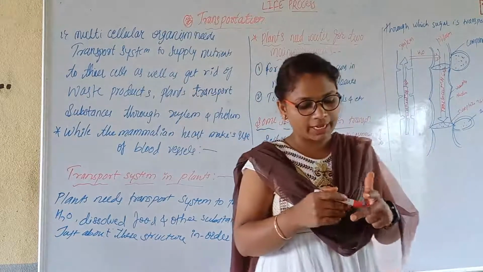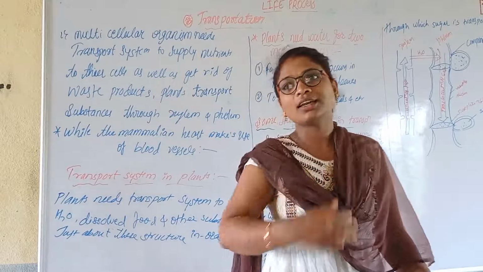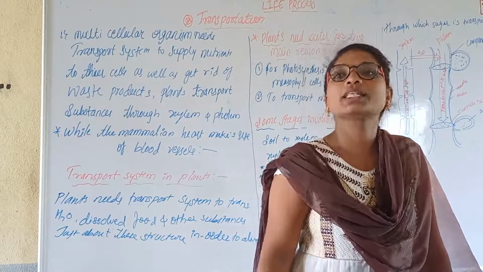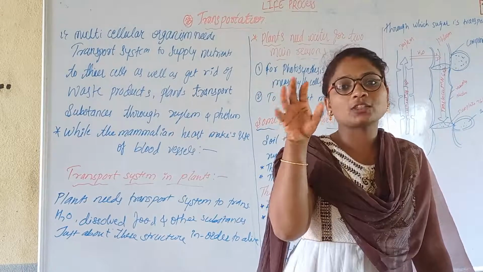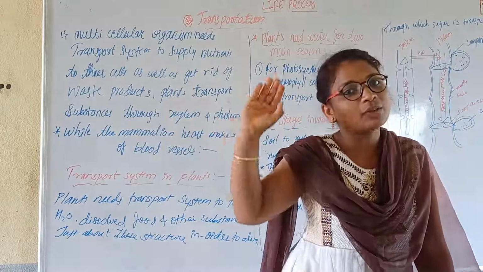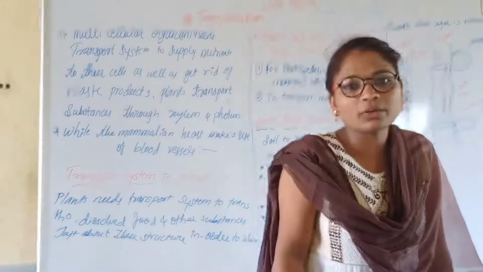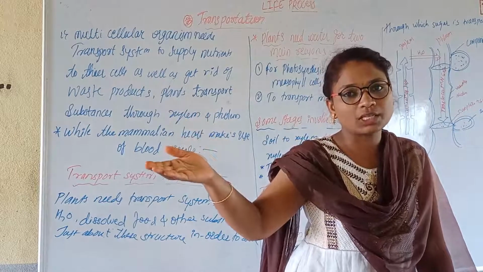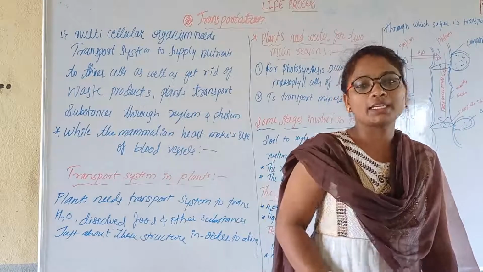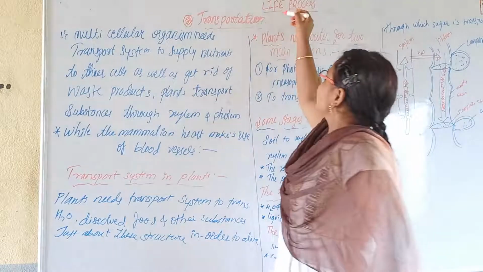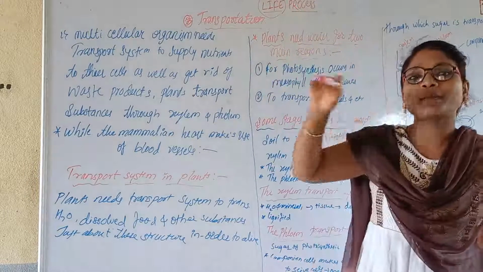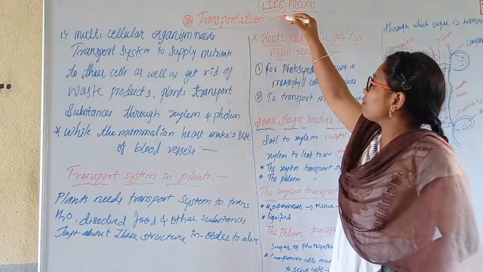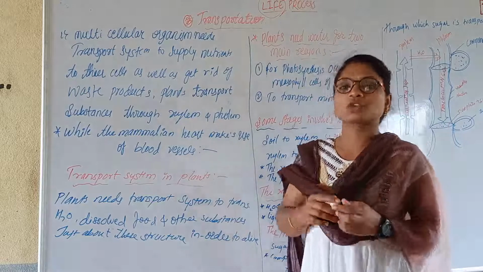The name itself indicates that in our day-to-day life we see transportation. Transportation means giving food particles to our area from other areas, and from our area to other areas. This transport system we call vehicles, lorries, trucks and so on. So for life, what type of transport system is needed?